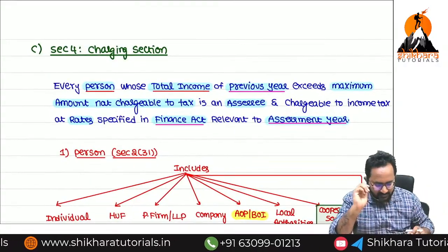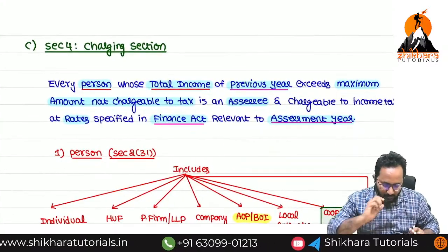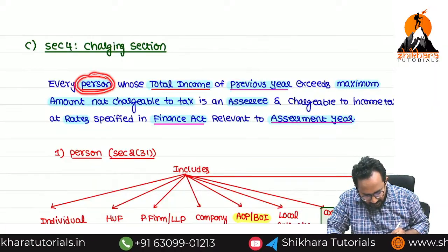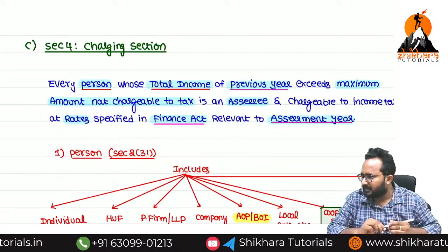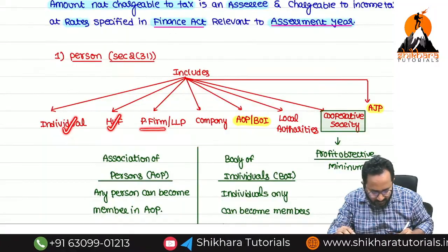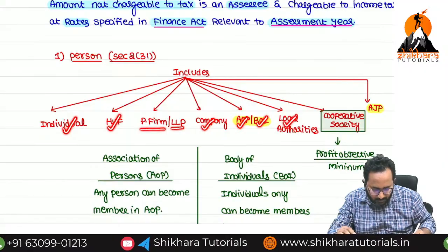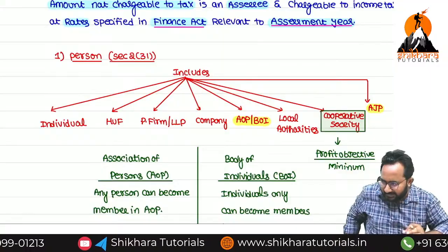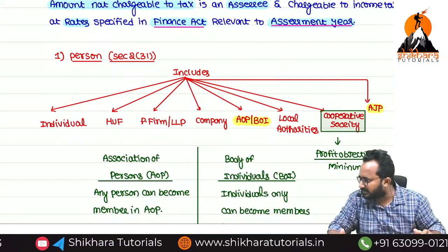What is the charging section number, ma? Section 4. What does the charging section say? Every person. Can you tell me in which section the person definition is defined? Section 2, subsection 31. Person includes individual, HUF, partnership firm, LLP, company, AOP, BOI, local authority, cooperative society, AJP. This is an inclusive definition, which means all are covered in this person definition.